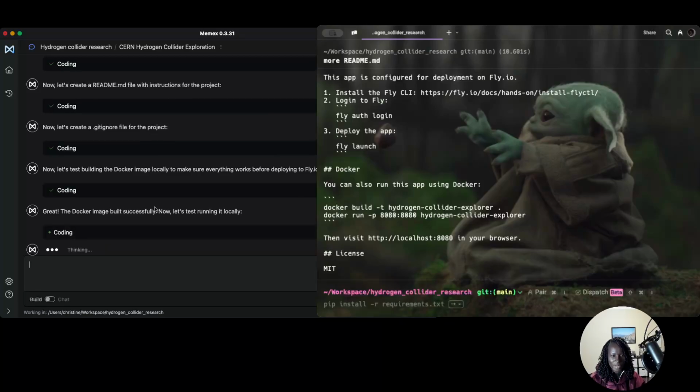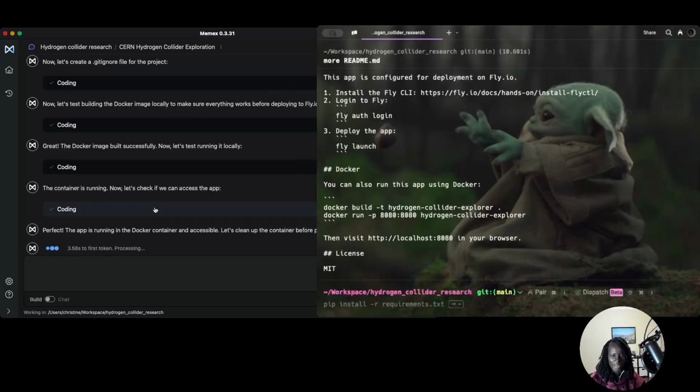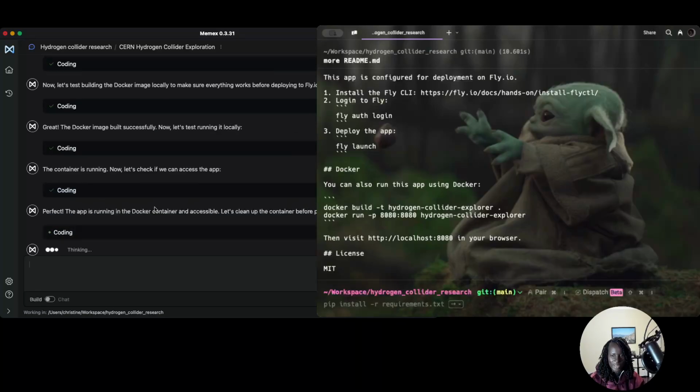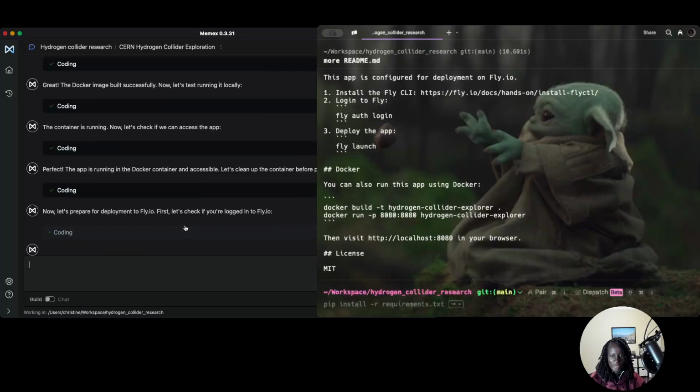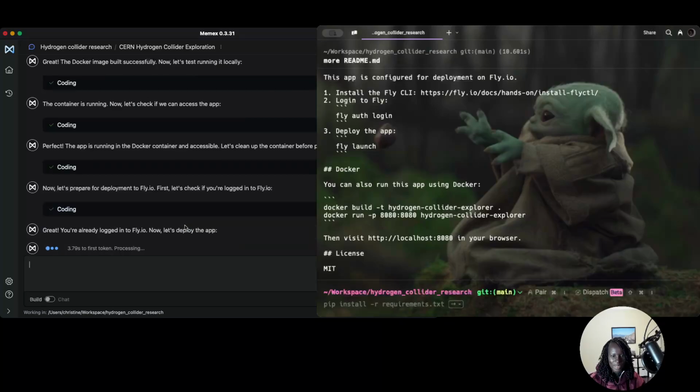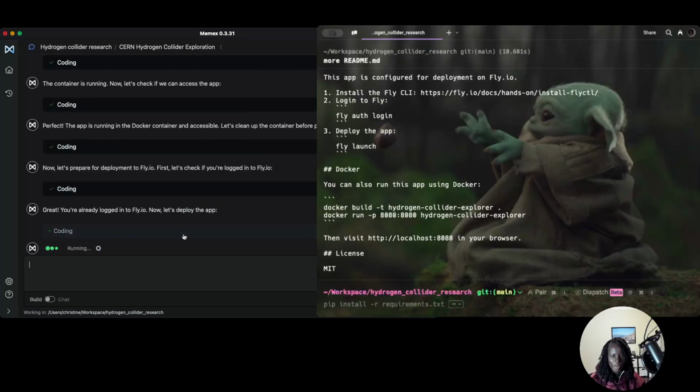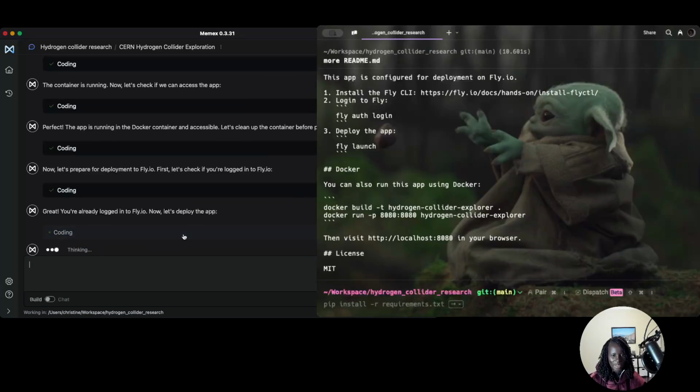So I'm basically just watching it. This is like real agentic stuff. Thinking, all right, can we access the app? Checking that as well. Yeah, the app is running and accessible, and it's now proceeding. So am I logged into Fly.io? I am logged into Fly.io. All right, so now it's going to deploy the app, basically doing everything for me.